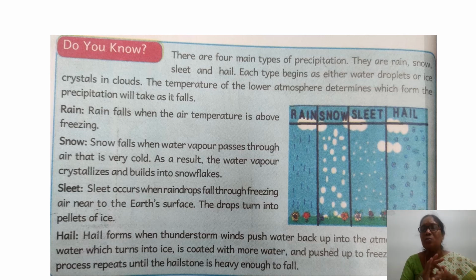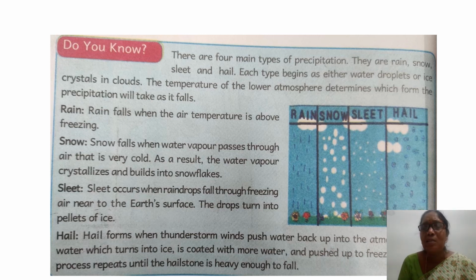Sometimes air gets frozen. Then what happens? Look at the picture. Chudakada. Raindrops are solidified. Drops change into round, solid balls. Raindrops change into round solid balls, and it falls down.